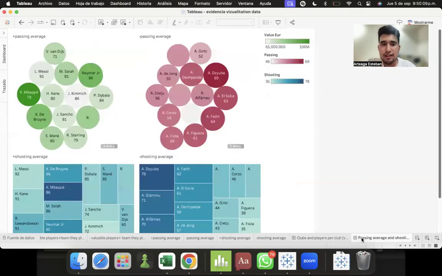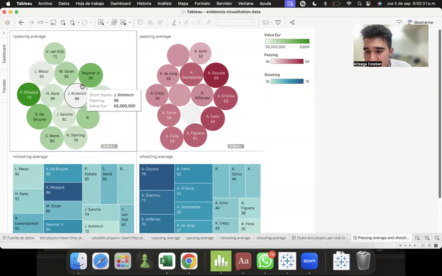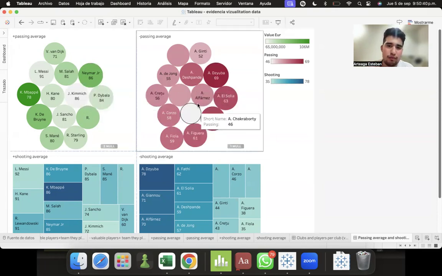Now we can see the individual statistics for the players. We can see, for example, in the fifth graph, the passing average of the 15 best players, where you can see that clearly the data is slightly higher than for the 15 worst.